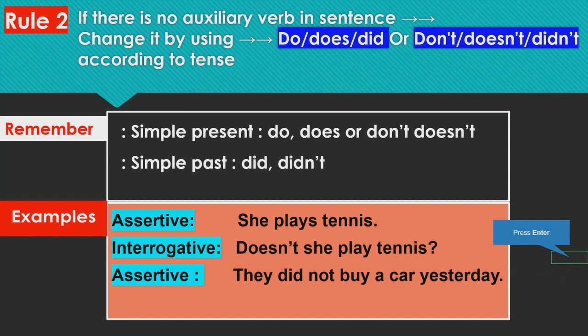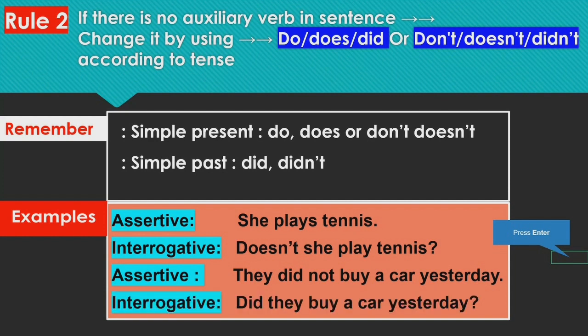Next example is in simple past tense. You can see the use of did and it is negative. "They did not buy a car yesterday." So we will remove the negativity, and when we remove it, we have to use the did without not. So did will be used in the beginning. So "Did they buy a car yesterday?" This is how we are converting. Like if not is there, remove it; if it is not there, add it, and follow the structure.